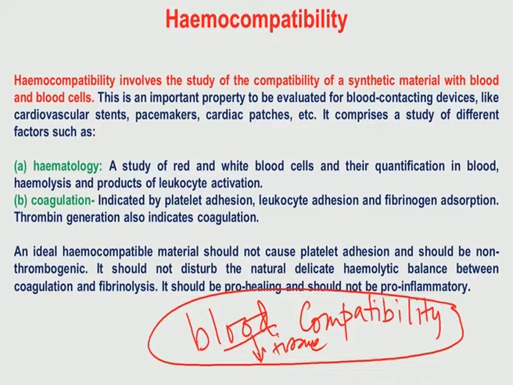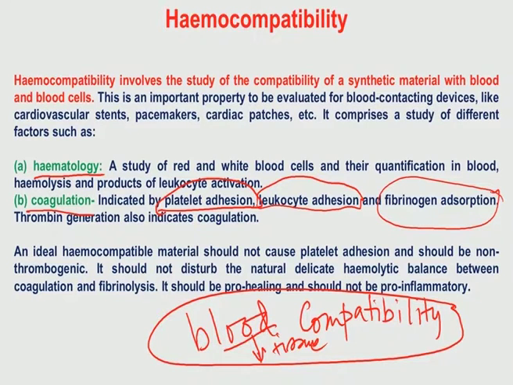So, definition wise, it involves the study of compatibility of synthetic material with blood and blood cells, and there are two terms I have mentioned. One is hematology and one is coagulation. Hematology is the study of red and white blood cells and their quantification in blood, hemolysis and products of leukocyte activation, whereas coagulation is indicated by platelet adhesion. So, platelet adhesion is an important aspect that one has to worry about while evaluating blood compatibility, and also fibrinogen adsorption on a material substrate.